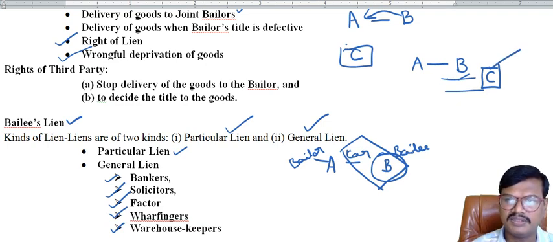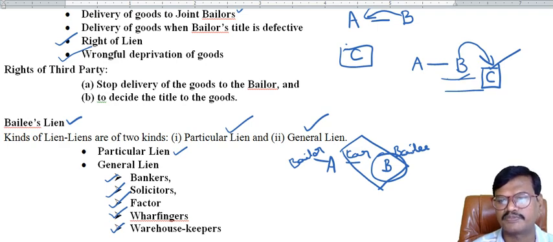Now it's B's turn, that is the bailee's turn. The bailee can file a suit against C, that is the third party who causes the loss to the goods, and he can recover the damages.